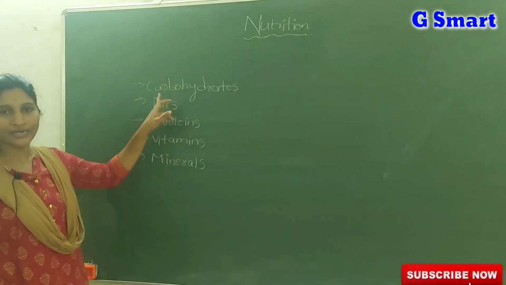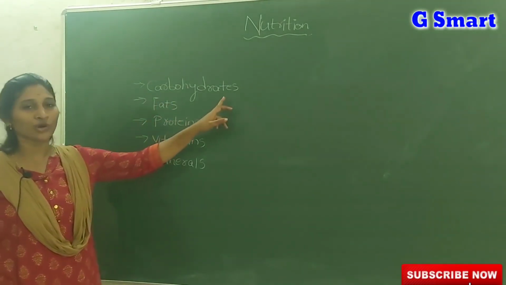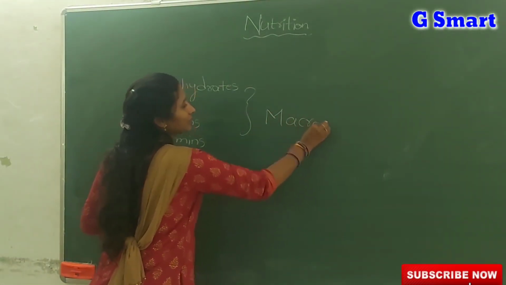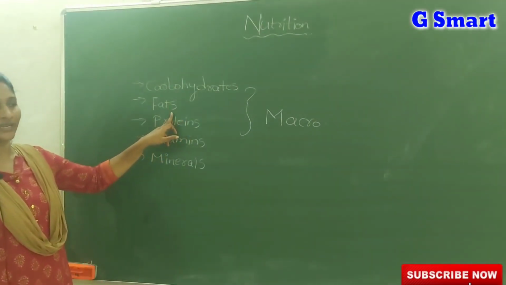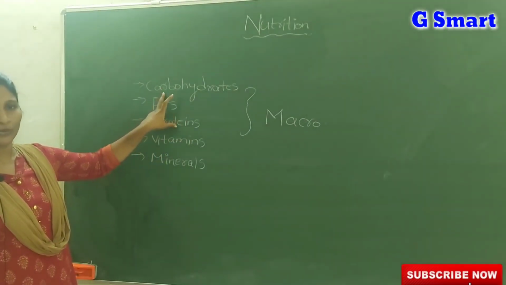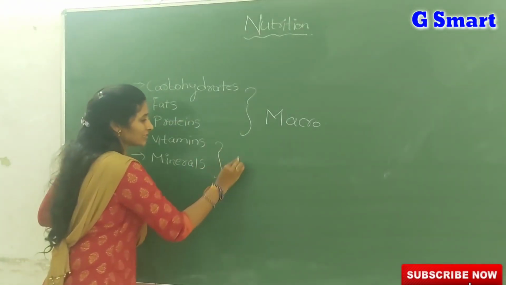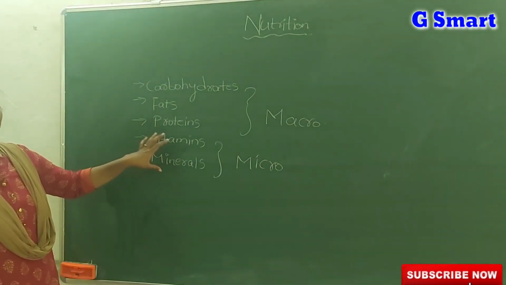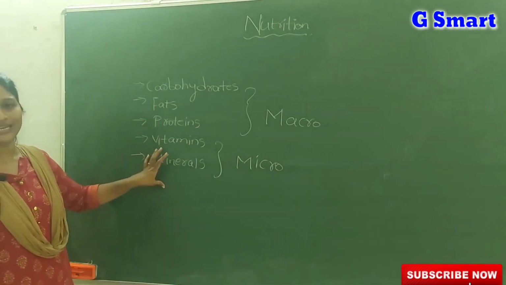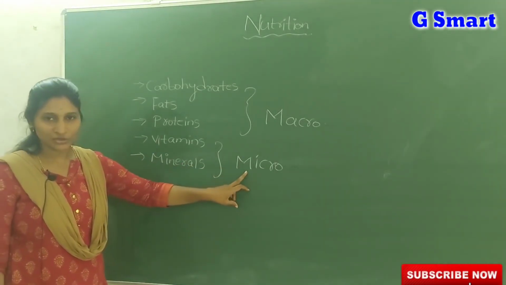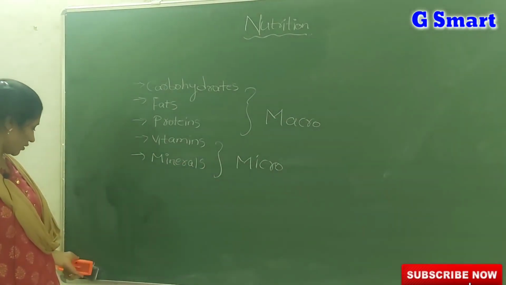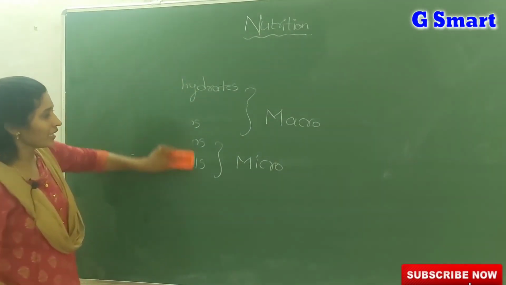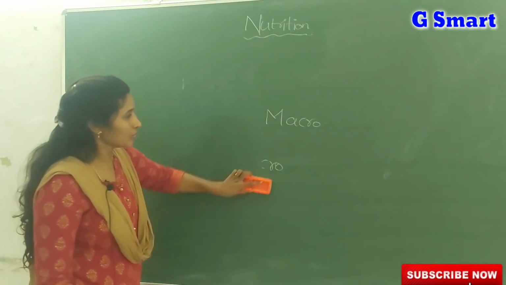Among these, carbohydrates, fats and proteins are called macronutrients, which means these three nutrients are required by our body in larger quantities. Coming to vitamins and minerals, we call them micronutrients. Even vitamins and minerals are required by our body, but in very small quantities. That's why we call these nutrients micronutrients. So simply, the taking of all these nutrients is called nutrition.